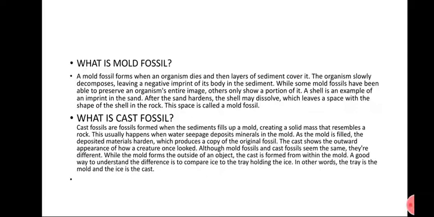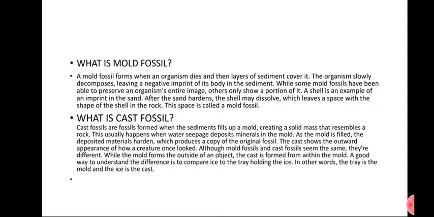What is a cast fossil? Cast fossils are formed when sediment fills up the mold. When these sediments are filled with minerals, they form a solid mass that resembles a rock. This usually happens when water seeps through the deposits in the mold. As the mold is filled, the deposited material hardens and produces a copy of the original fossil.